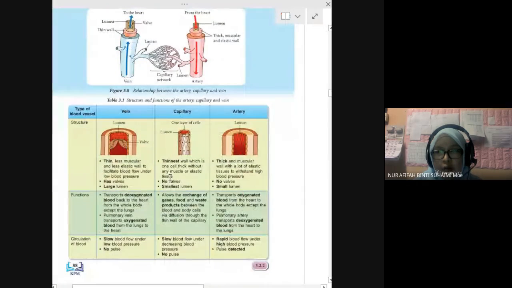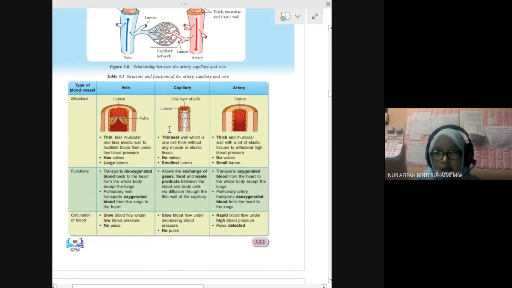This one is a comparison between the vein, capillary and artery. Okay, ini dia punya side view. Side view, got lumen, capillary, one layer, one cell thick. Artery transports oxygenated blood, except pulmonary artery.